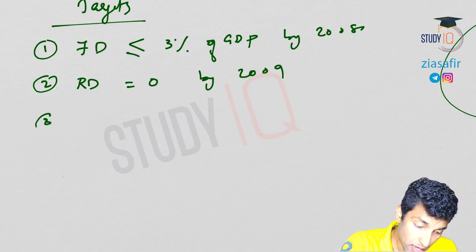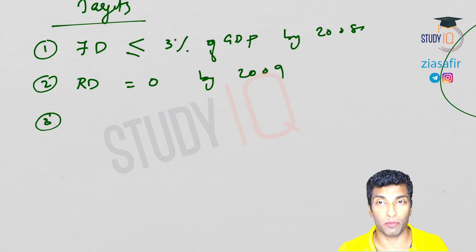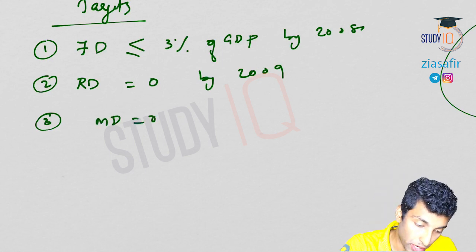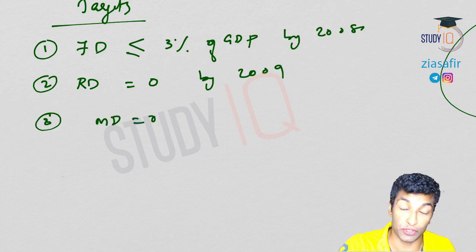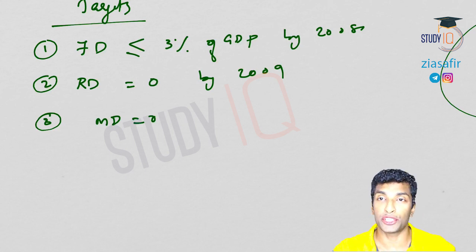So this second one, revenue deficit. Then the third one, we have also discussed monetized deficit, and there should not be monetized deficit. That means RBI should not print currency. Monetized deficit means deficit financing. I have told you the 3 components of monetized deficit, out of which the most important one is deficit financing, which is nothing but printing of currency. I have told you what the impact of printing currency is.